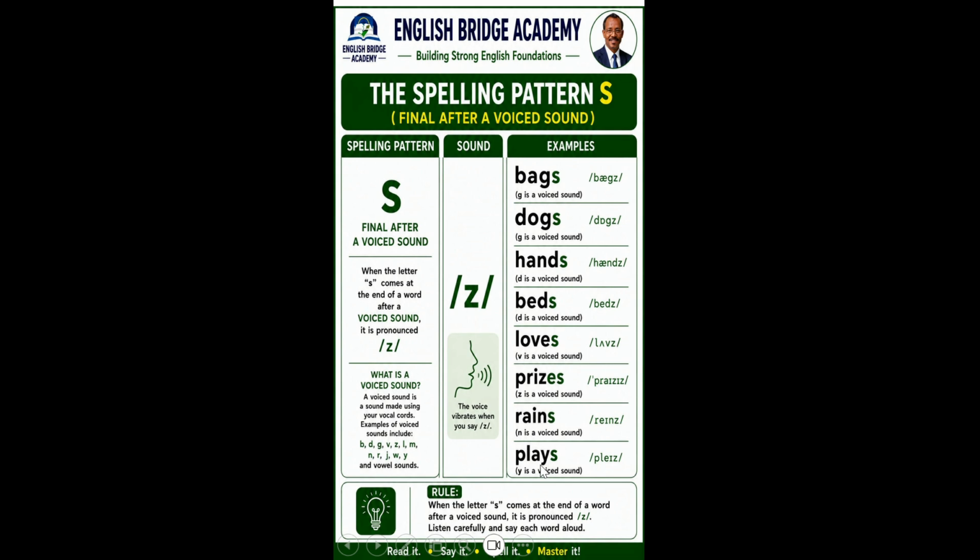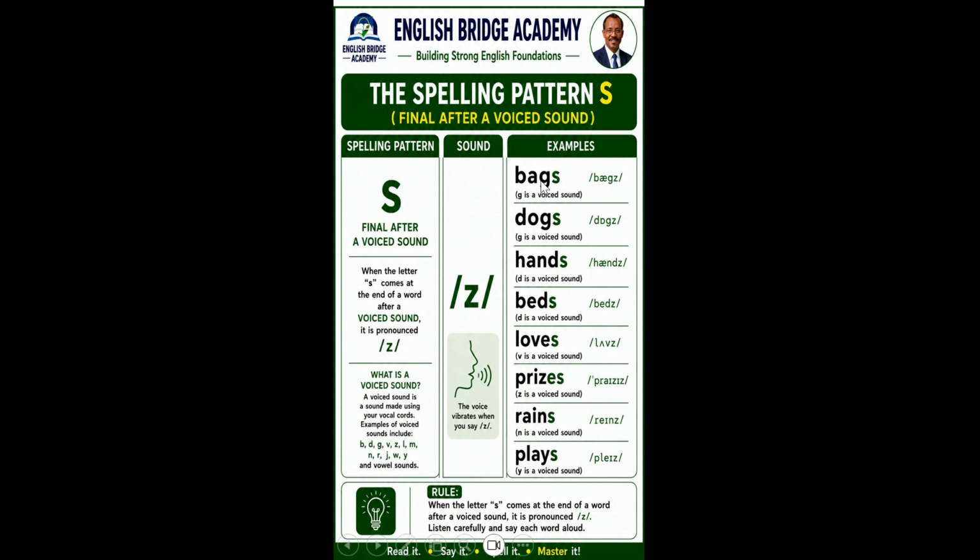And the vowel sound A is a voiced sound. So we need to ask ourselves, what are the voiced sounds? The voiced sounds are the sounds that when we make them, we hear vibration. Okay, so these are the voiced sounds: da, ba, da, ga, va, za, l, ma, na, ra, ya, wa, and the letter U when it makes the vowel sound.